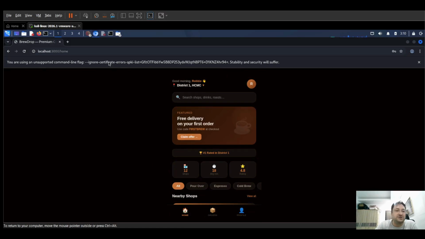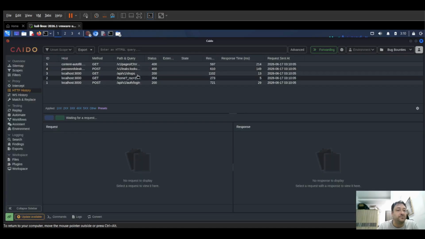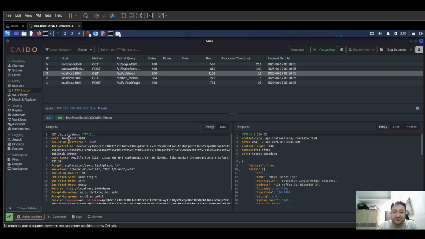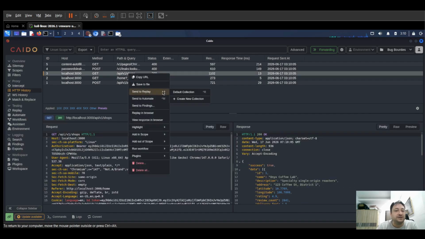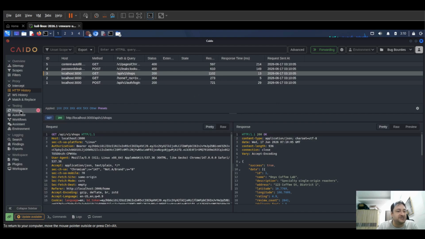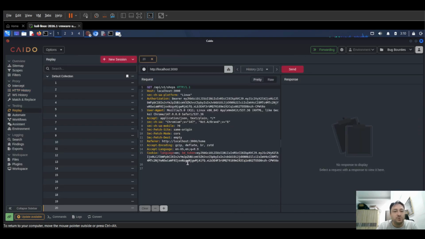But what I want to do is go through an endpoint that will matter to us later. So I'm going to take this one because you can see a V1. So we know if we think about versioning, it can be a little dangerous. So let's take that. We're going to take this into replay, and then we're going to adjust some methods here. So we're going to add a few parameters, like partner and import, stuff like this. So let's go ahead and set this up just a little bit.